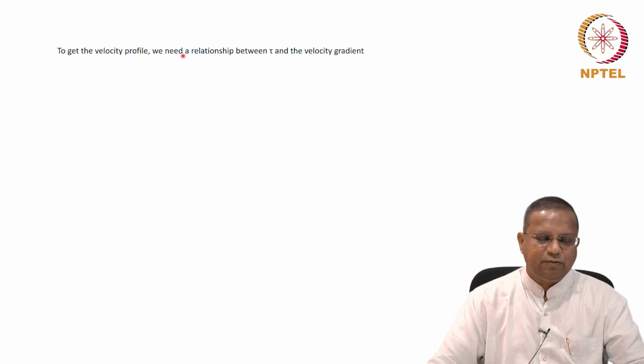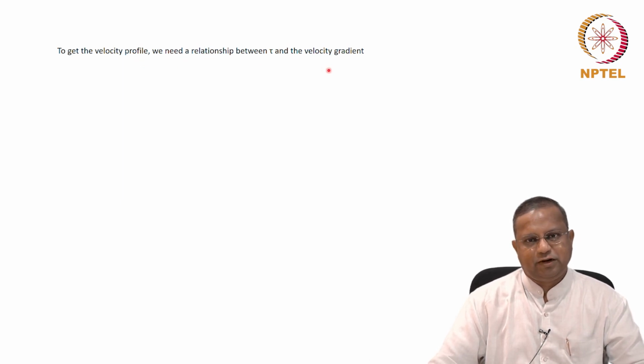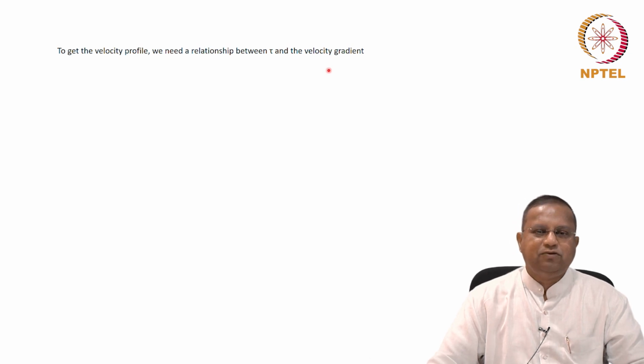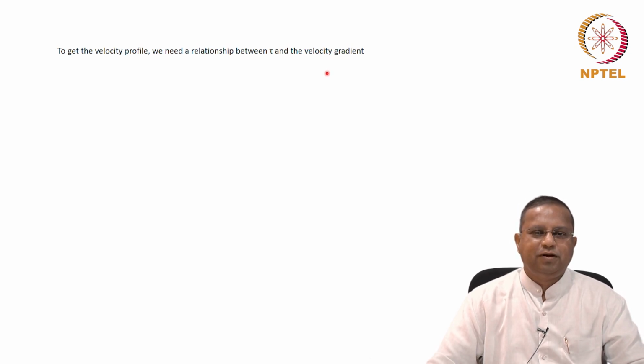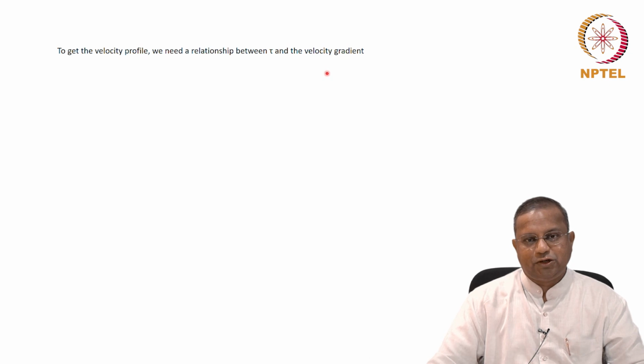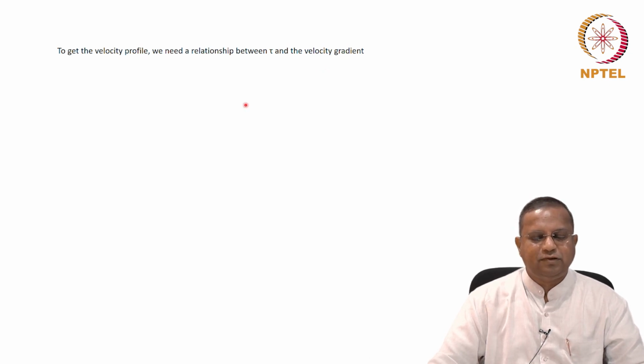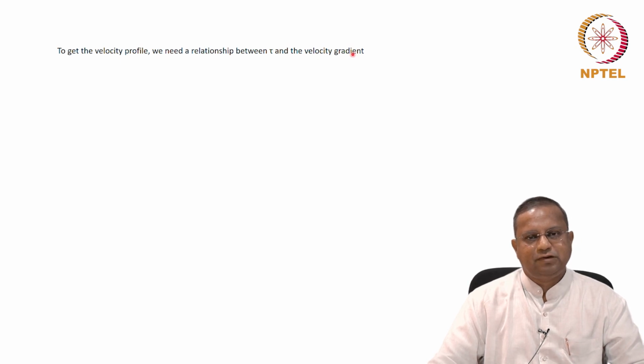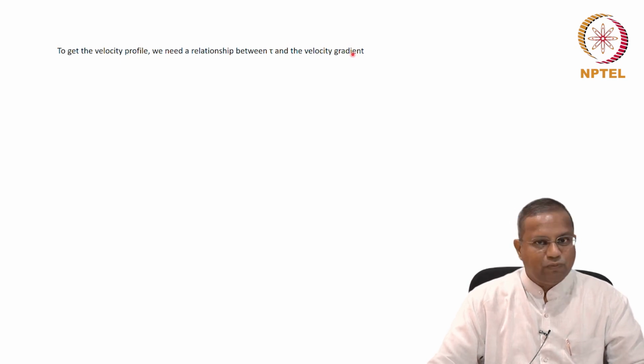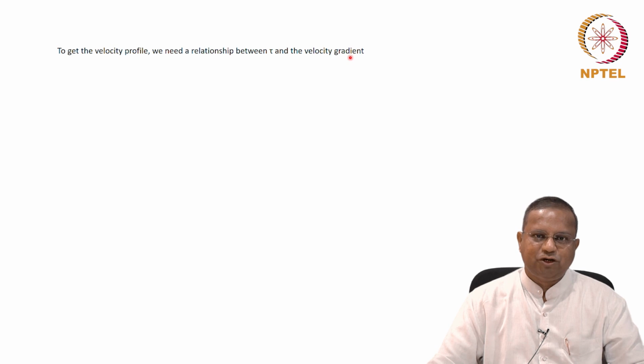Now, to get a velocity profile, we need a relationship between the shear stress and the velocity gradient. In the case of laminar flow and a Newtonian fluid especially, we had Newton's law of viscosity, which gave a relationship between shear stress and the velocity gradient. We don't have that luxury here.